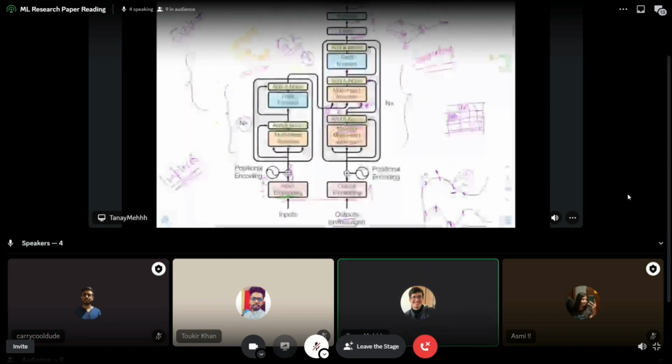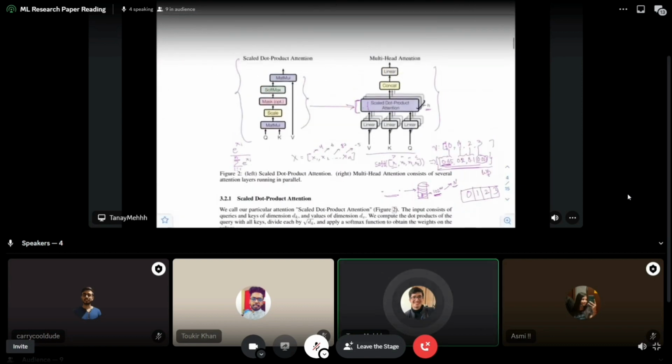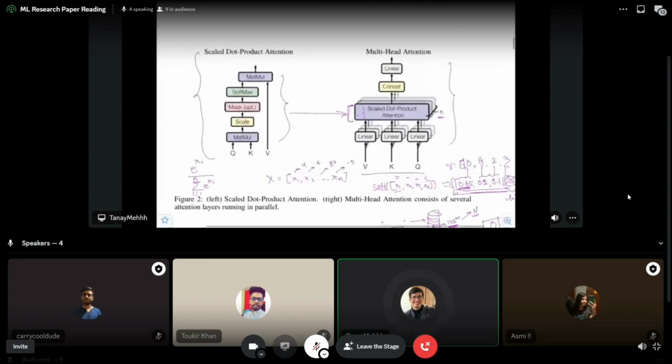Why is it so popular? Apart from attention, one of the key features of the transformer is that, unlike an LSTM or RNN, it's not sequential. As you can see, there is a lot of parallel processing happening here. And I explained multi-headed self attention. So when you take a lot of these self attentions on top of each other, you get multi-headed attention.